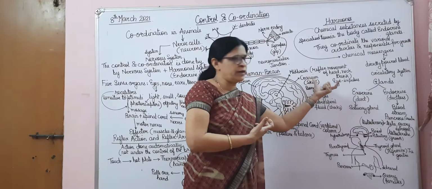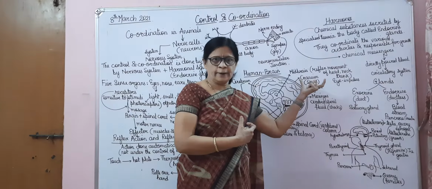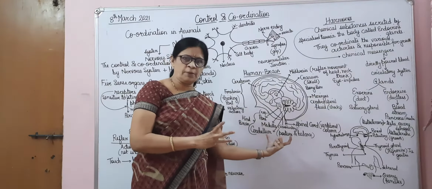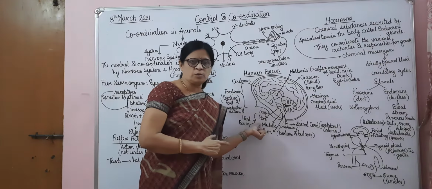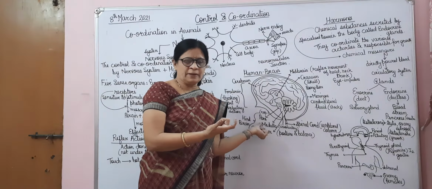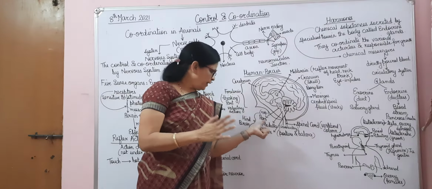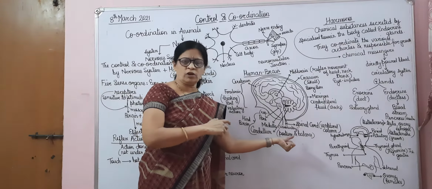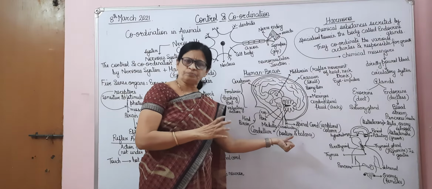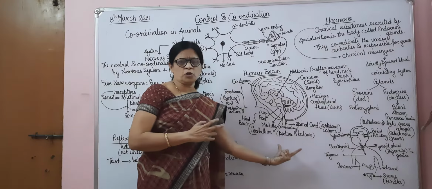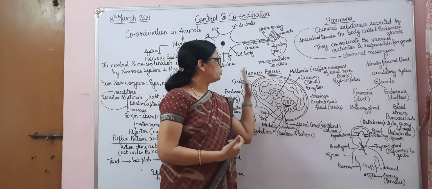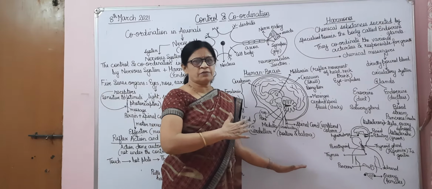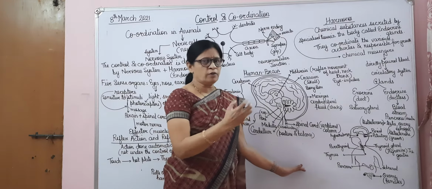So reflex movements of the head, the neck, the trunk, the eye movements, all are done with the help of the midbrain. The hindbrain, remember, consists of three parts. One is the pons, second is the medulla, third is the cerebellum. Pons is responsible for the respiratory impulses, the respiratory tract. Then the medulla is responsible for all the involuntary actions. And the cerebellum is giving us posture and it is balancing our body. So in short, you need to know the structure of the brain, its division into three parts and the function of each part of the brain.